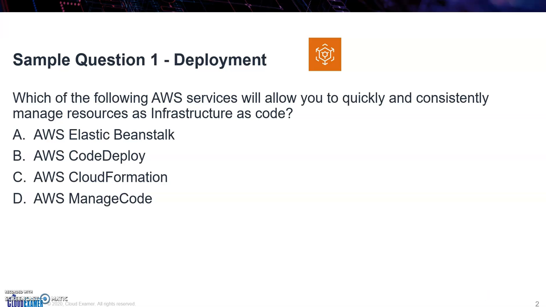Okay, so this is a sample question that I wrote regarding deployment. And if you watched my previous video, you saw that by looking at the exam guide, one of the areas that you're tested in is deployment. So first of all, I was going to start out with deployment. And I wrote a sample question, and it goes like this. Which of the following AWS services will allow you to quickly and consistently manage resources as infrastructure as code?